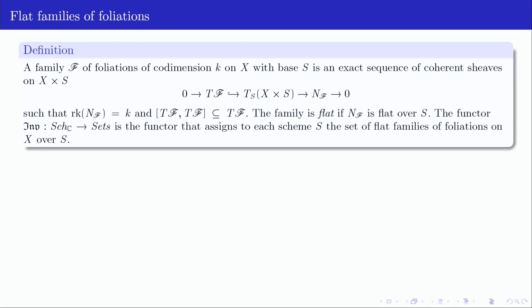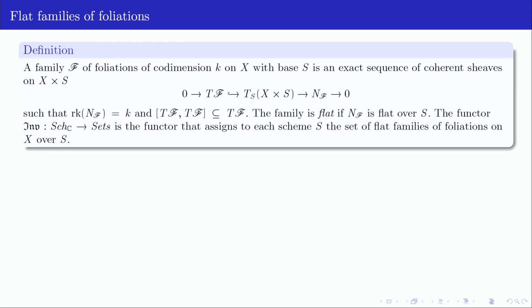Okay, so the family will be called a flat family if the normal sheaf is flat over the base, right? So we can define a functor taking each base S into the sets of flat families over this base, for a fixed X. If you know a thing or two about the Quot scheme, then you'll realize that this is a subfunctor of the Quot functor of the tangent sheaf, right?